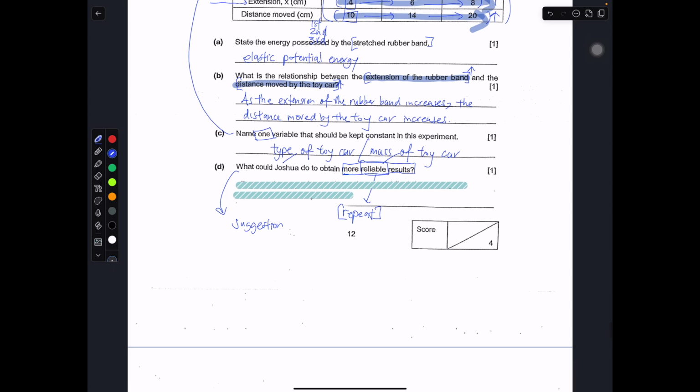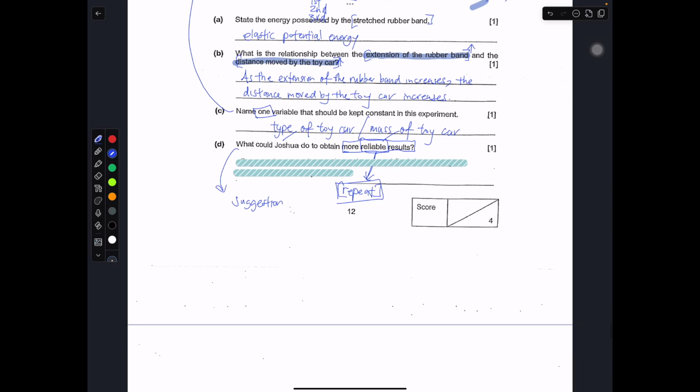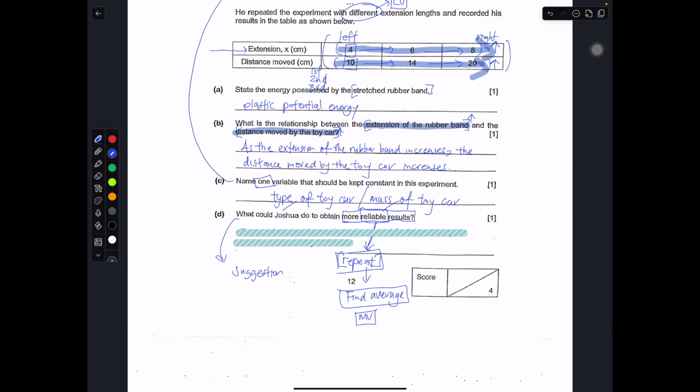So usually, how do you make it more reliable? You repeat, then you check whether the results are the same. Or rather, another way will be to repeat, then find the average. This is more or less a standard answer. Find the average of the measured variable, which is the distance moved by the toy car. And this is how I will write it.